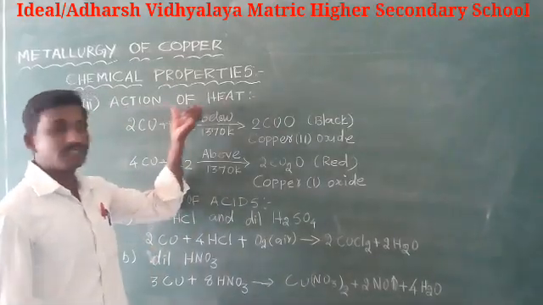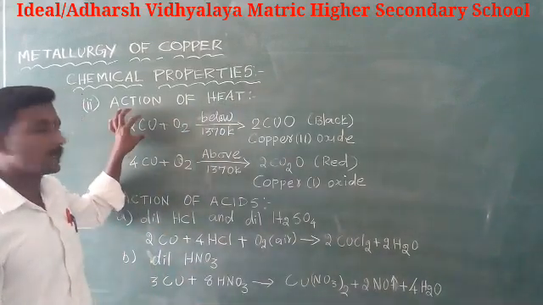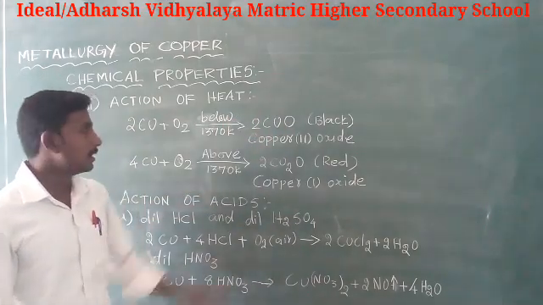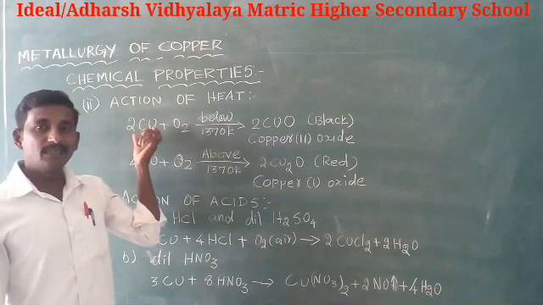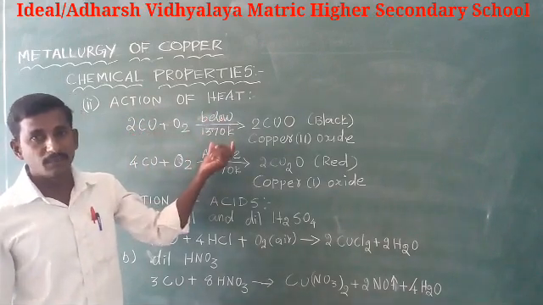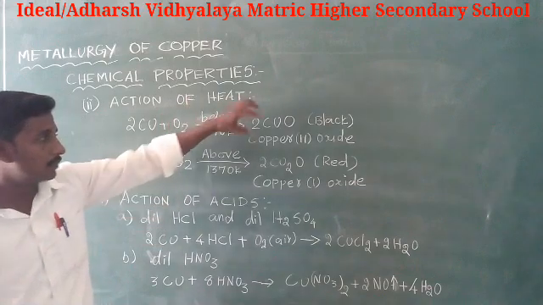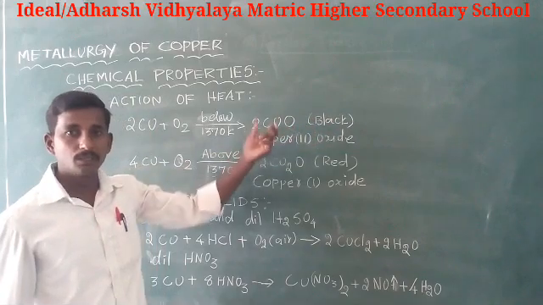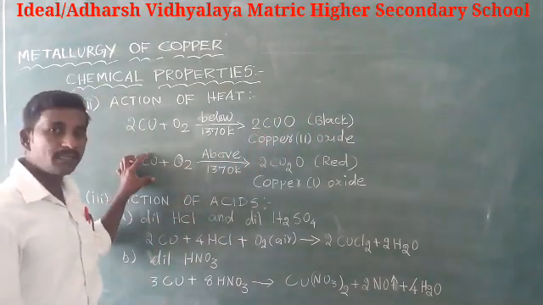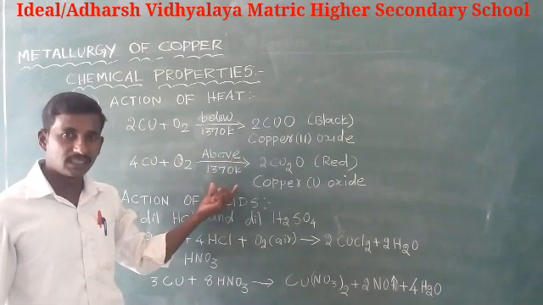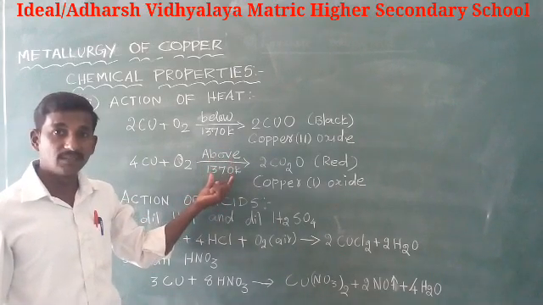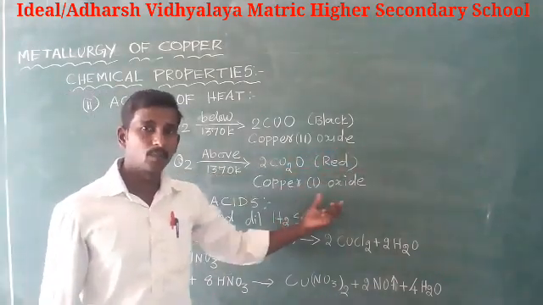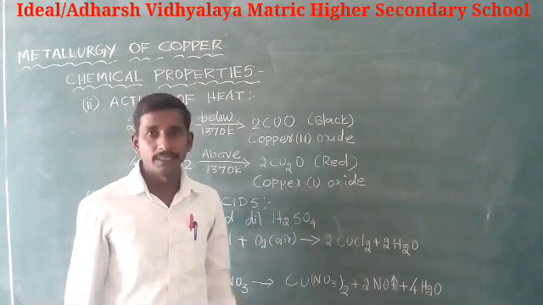Next, action of heat. On heating, copper at different temperatures forms two different oxides. First, copper heated below 1370 Kelvin in the presence of oxygen forms black color copper(II) oxide. And copper heated above 1370 Kelvin in the presence of oxygen forms red color copper(I) oxide.